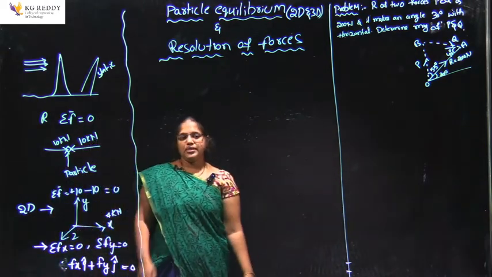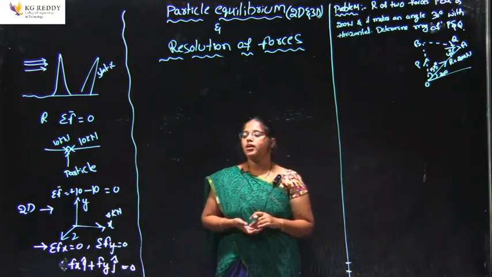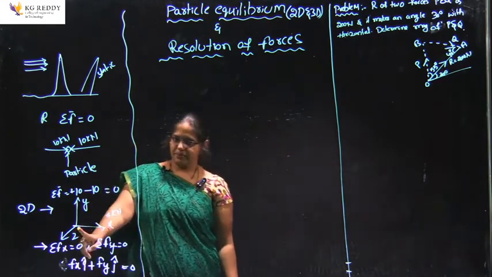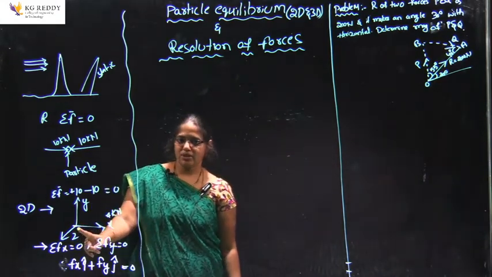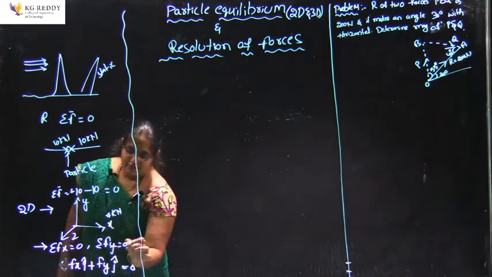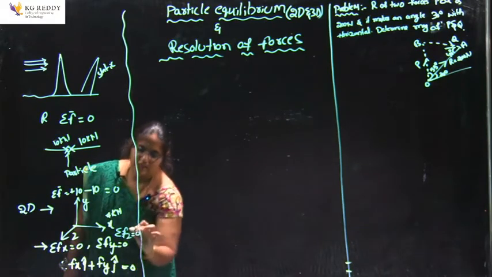If the particle equilibrium is in three dimensions, we include one more direction, the z representation. That means it is a three dimensional object or particle. On that time we can write one more equation: summation of Fz equals 0.